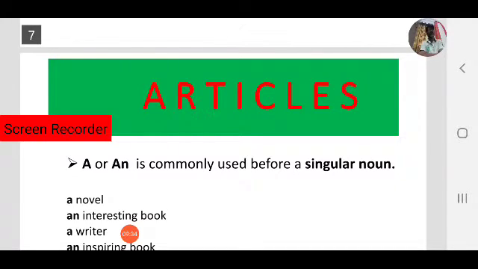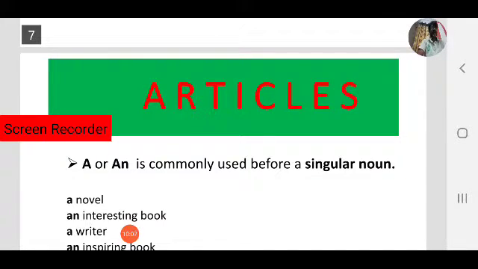Okay, let us focus on the first category. What is that? Indefinite article. A or an is commonly used before a singular noun. Observe, we have already observed in the previous passage: a customer, a tall one, a short one, an article. All are similar words.